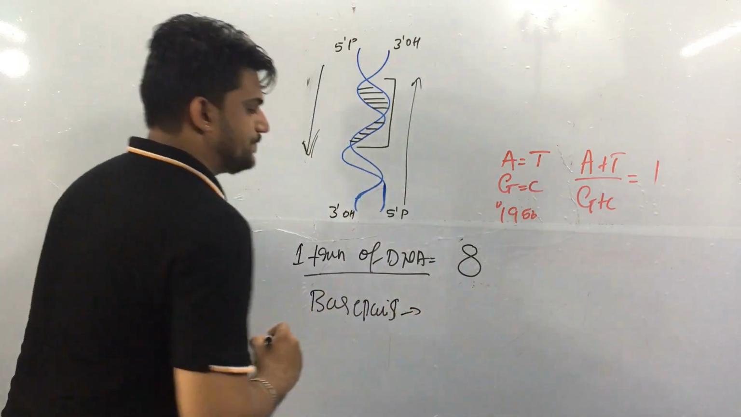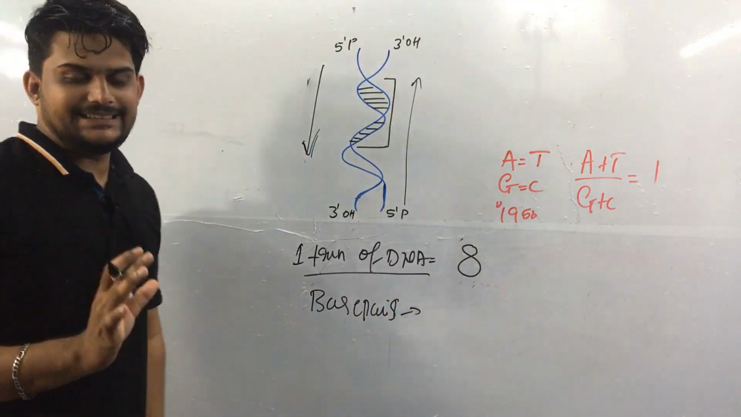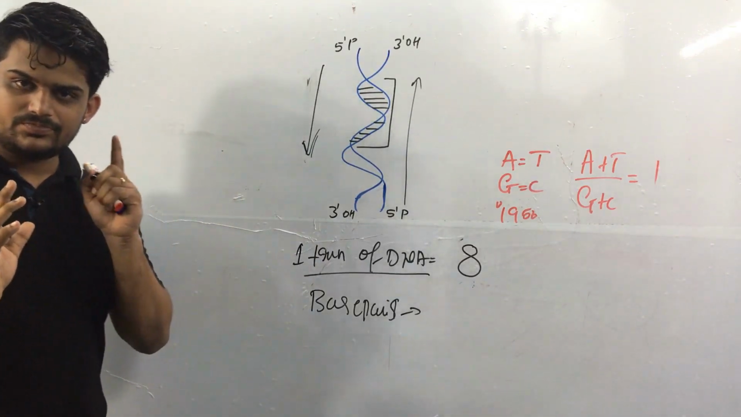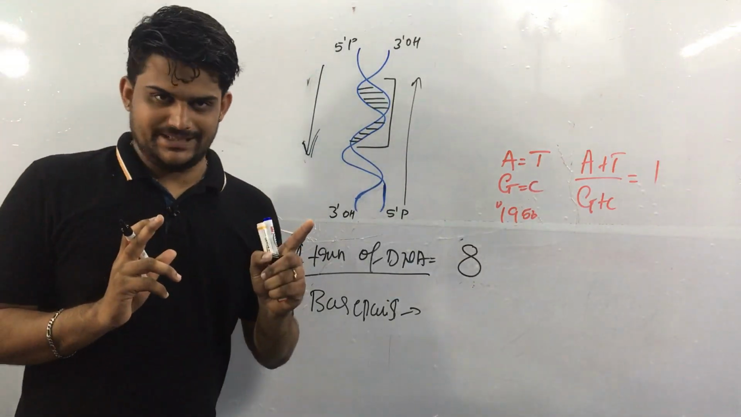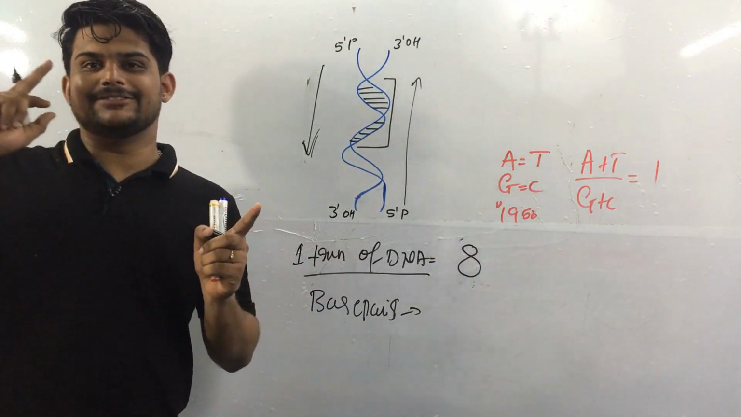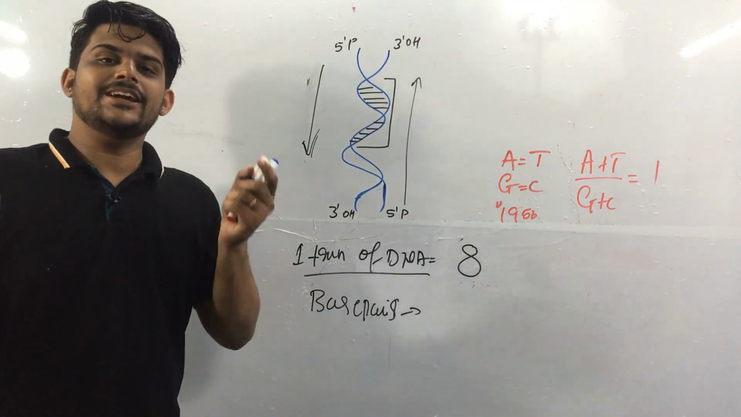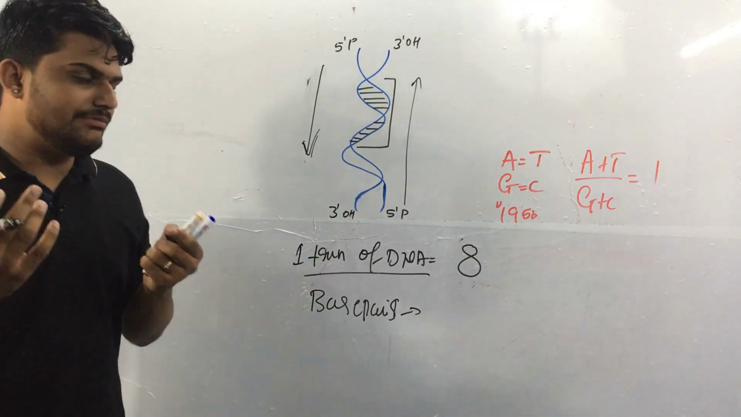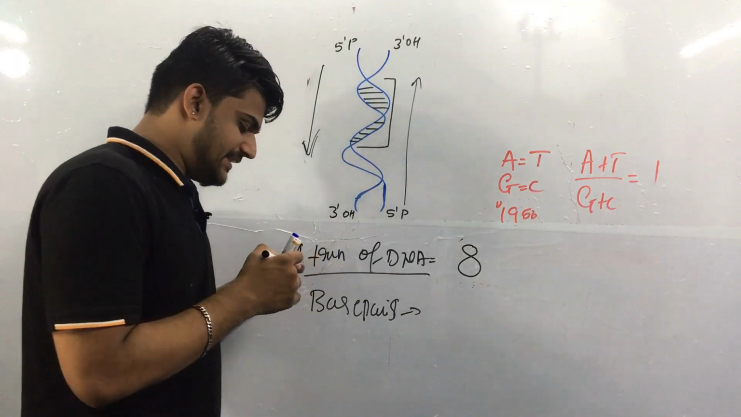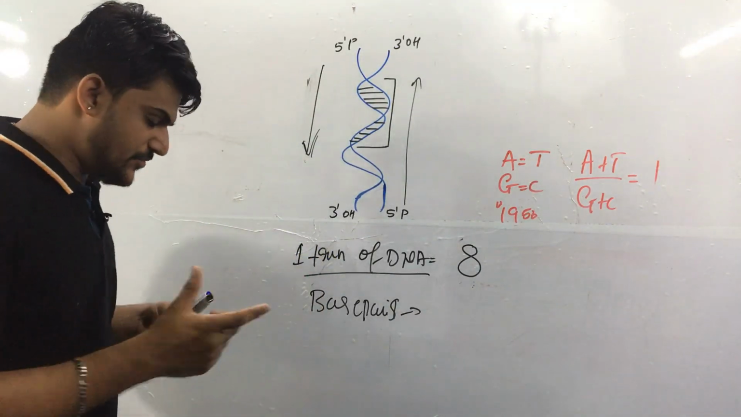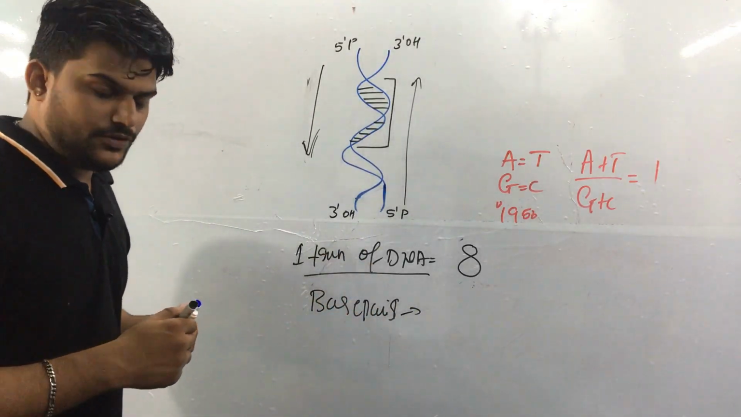Base pairs are the bond between two nitrogen bases. One is adenine, another one is thymine, so one is a purine and the other is a pyrimidine. When a bond forms between them, it is called a base pair. So what is that bond which is formed between them?